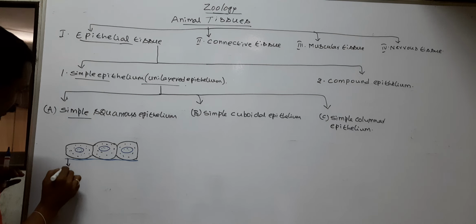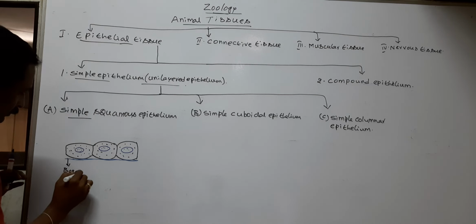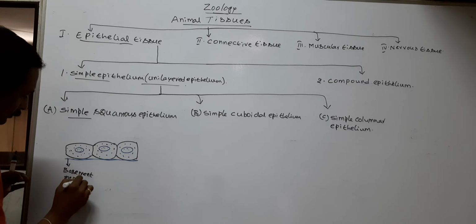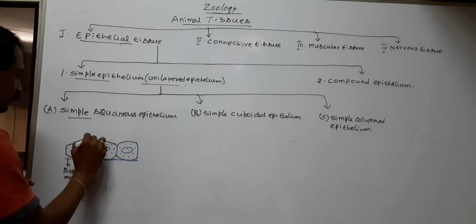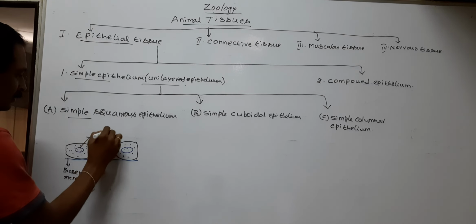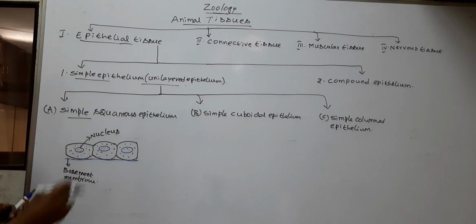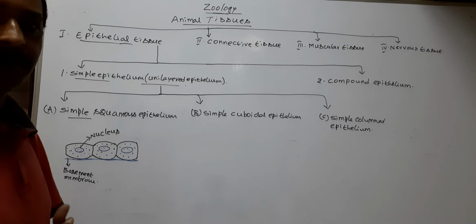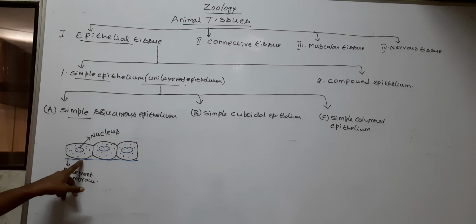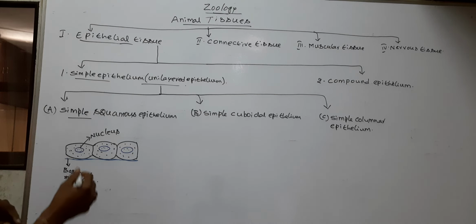This is the basement membrane, and this is the nucleus. So this is simple squamous epithelium. Generally, epithelial tissue rests on the basement membrane. So, the simple squamous epithelium.